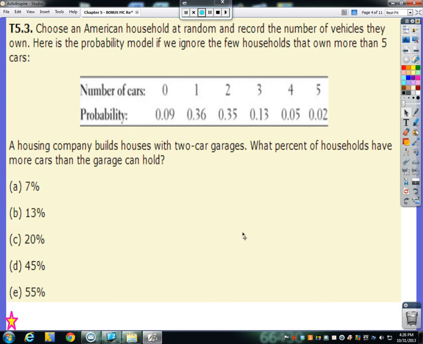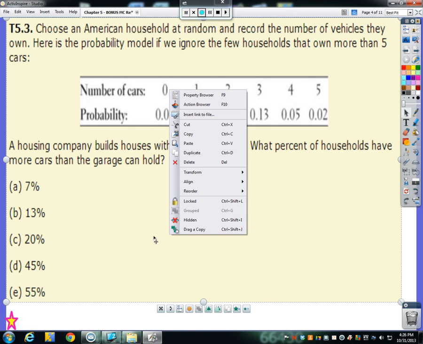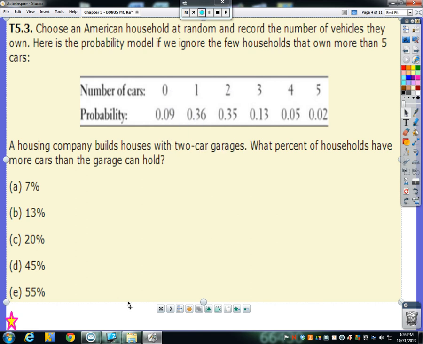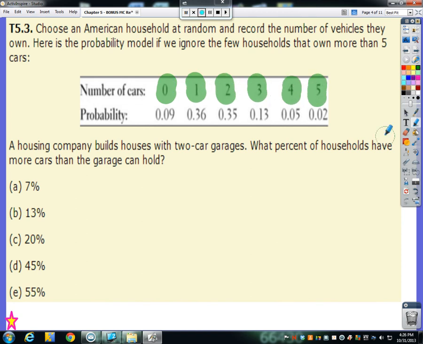Number 3, choose an American household at random and record the number of vehicles they own. Here's the probability model if we ignore the few households that own more than 5 cars, so just 0 to 5 cars. No more than 5, we ignore them. A housing company builds houses with 2-car garages. What percent of households have more than the garage can hold? First, we need to discuss what kind of events the number of cars represent. All of these events here, 0 through 5, must be disjoint events.